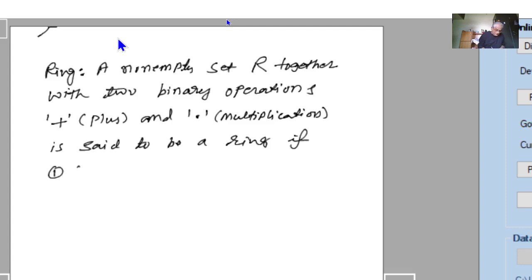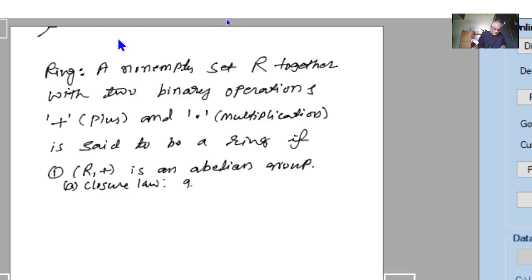First one, R comma plus is an abelian group. This is the first axiom. What do you mean by abelian group? It is a commutative group that is satisfying all 5 axioms. First one is closure law with respect to addition. For all A, B belongs to R implies that A plus B also belongs to R. This is the first axiom.